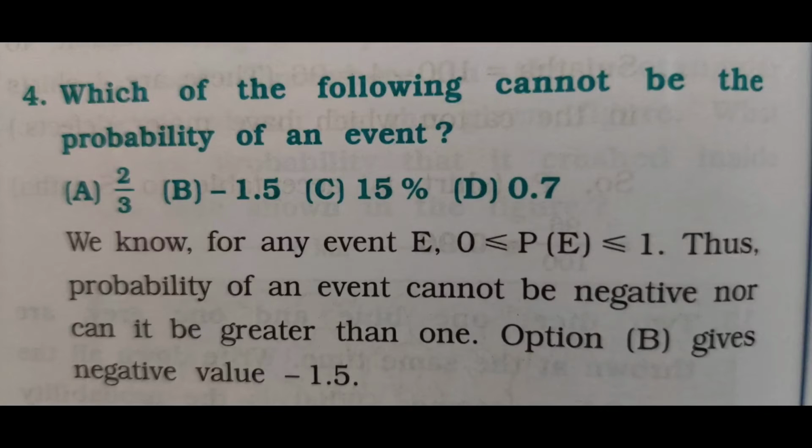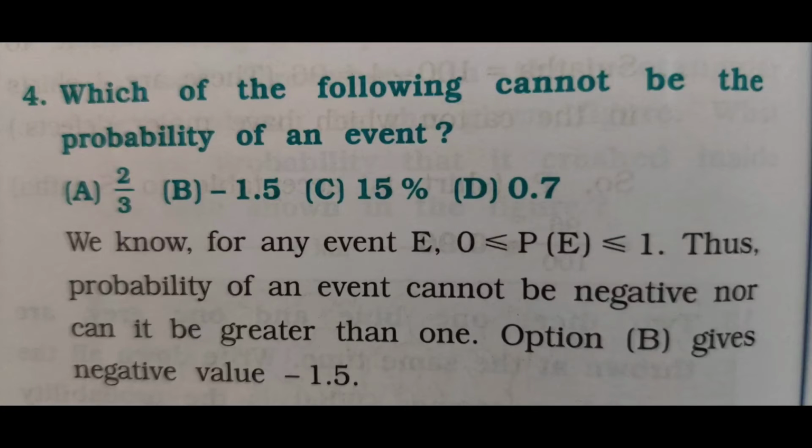Question number 4, which of the following cannot be the probability of an event? Four options are given to you: 2 by 3, minus 1.5, 15%, and 0.7. For any event, 0 is less than or equal to probability of E, which is less than or equal to 1. Thus, probability of any event cannot be negative, nor can it be greater than 1.